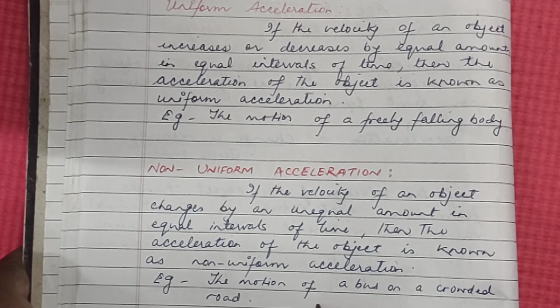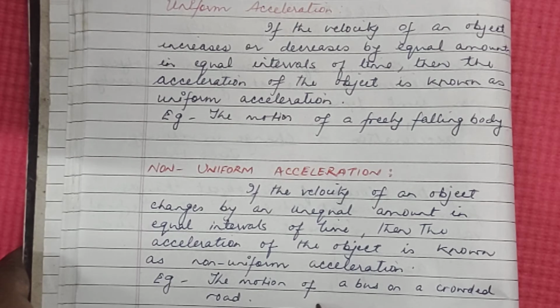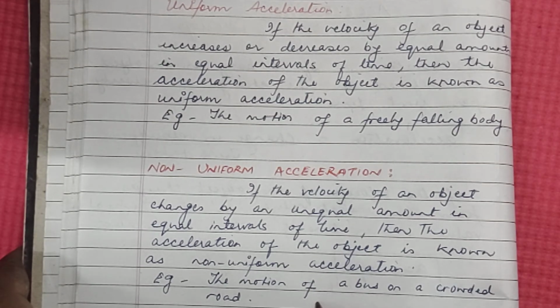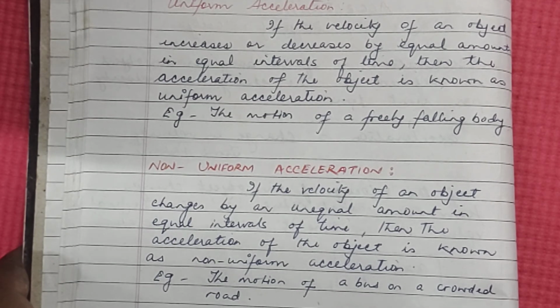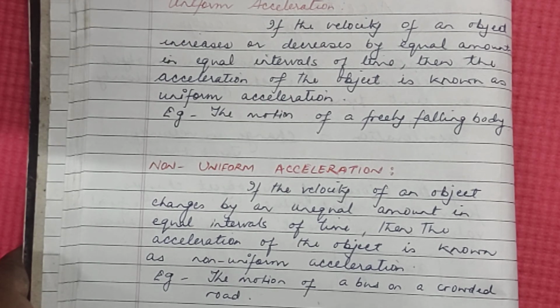For example, the motion of a bus on a crowded road, because sometimes it has to increase its velocity or decrease its velocity. The motion of a train leaving or entering the platform, or a bus leaving or entering the bus stop, has non-uniform acceleration.